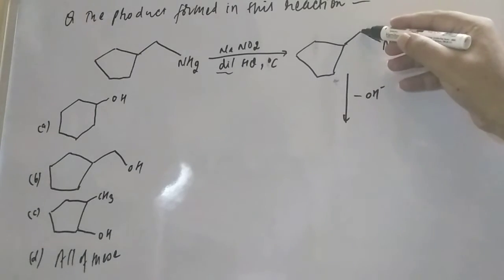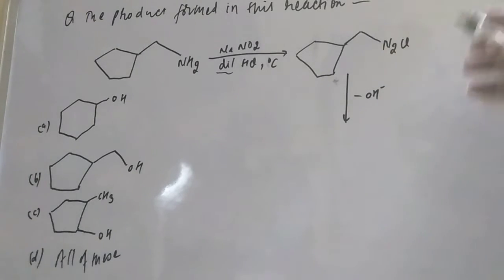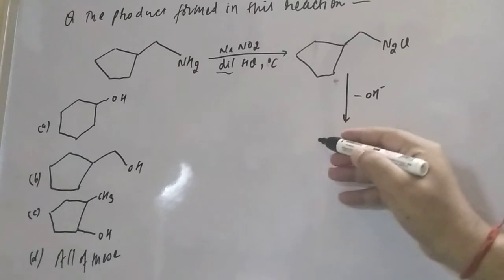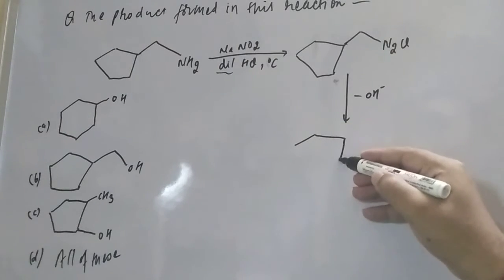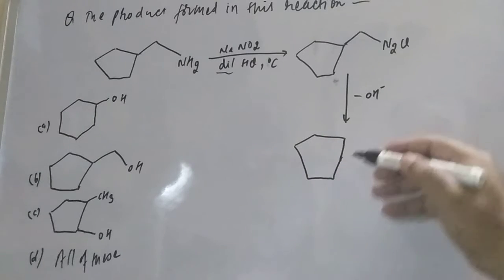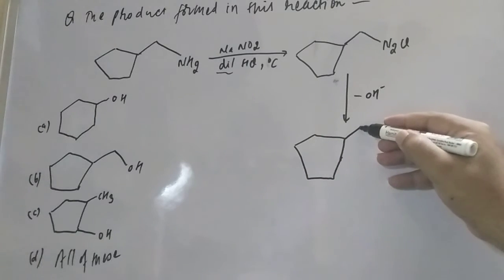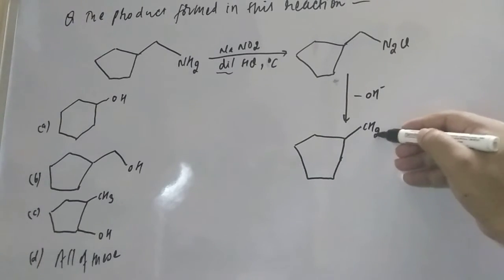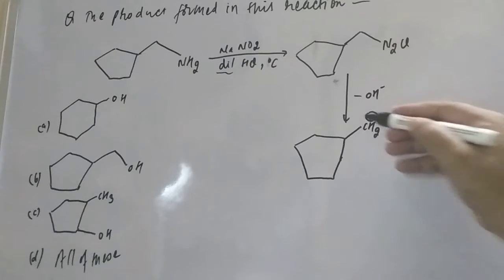This will attack this carbon, and as a water molecule it will be out. So it will give the carbocation. What carbocation will form, student? You can check it out here. This one is the primary carbocation. You can write it better, we can write here CH2 plus.